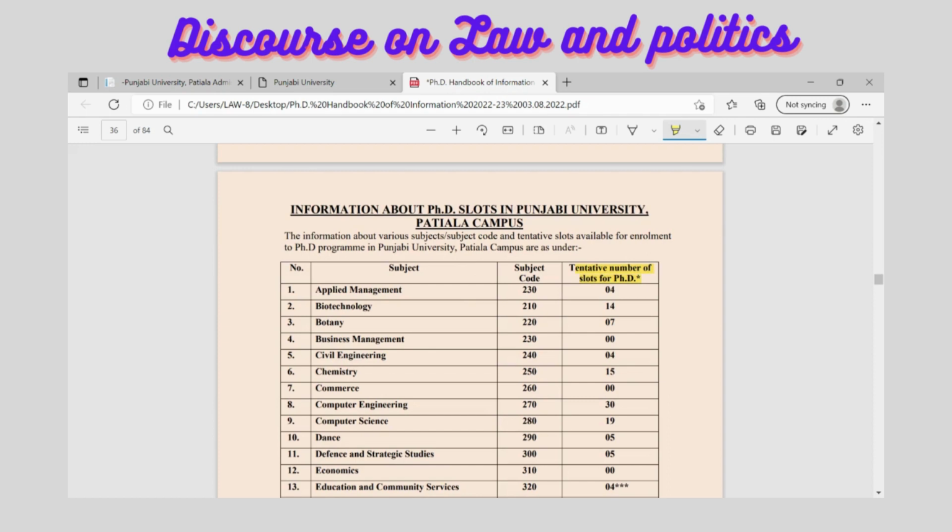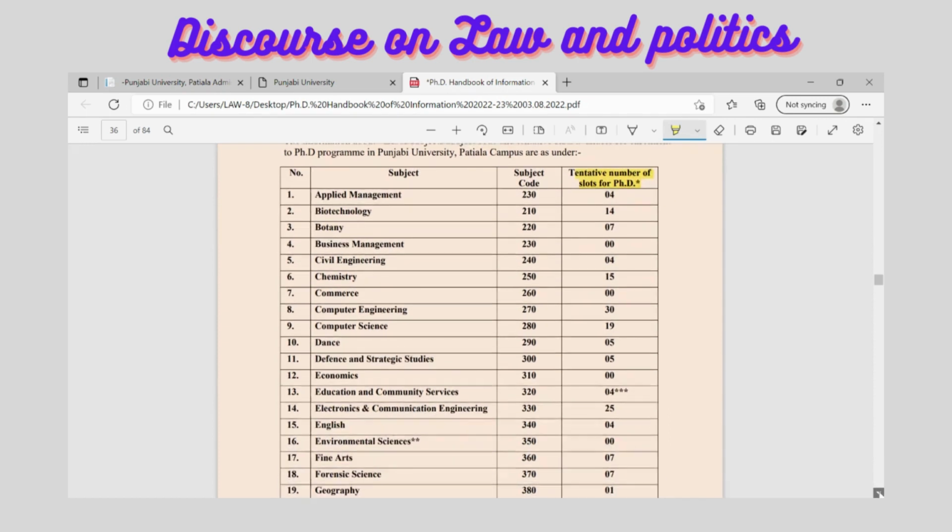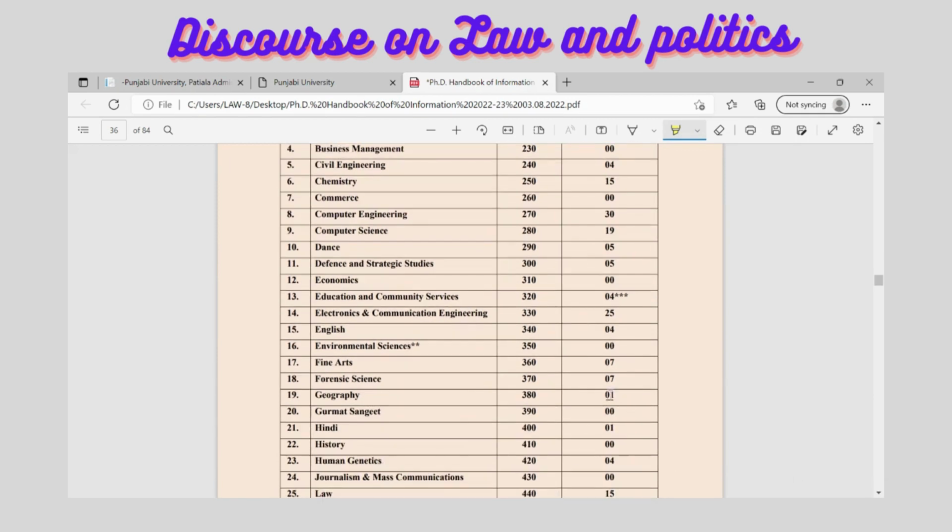You can see the subject-wise seats have been given, and everything is in alphabetical order. So for A, that means from A onwards, that is Applied Management, there are 4 seats. For Biotechnology, 14 seats. Chemistry, 15. Dance, 5. Economics, there are no seats. English, 4 seats are there. Forensic Science, 7 seats are there. For Hindi, 1 seat is there.